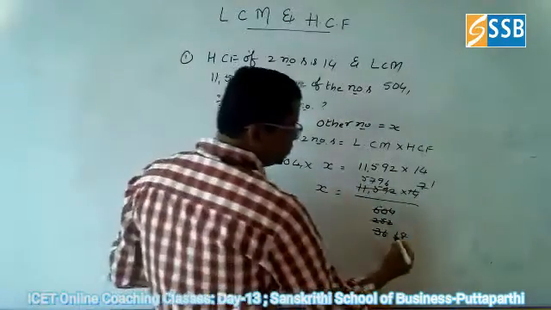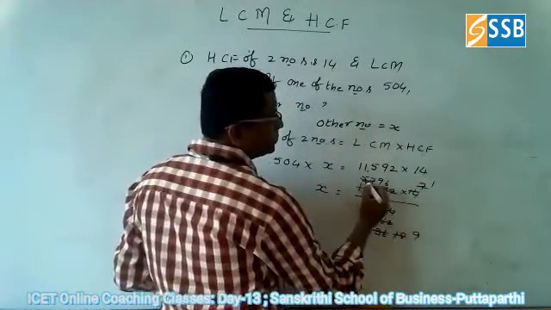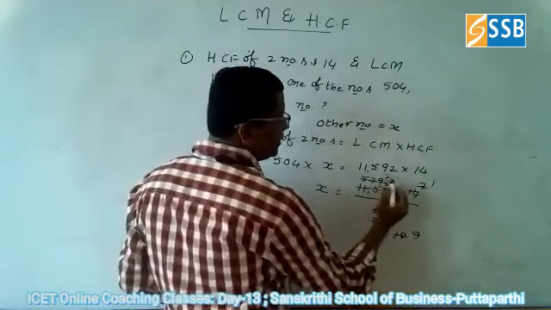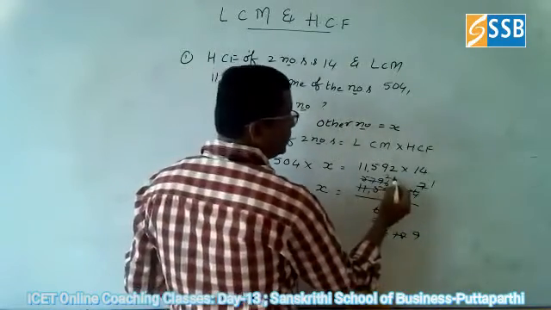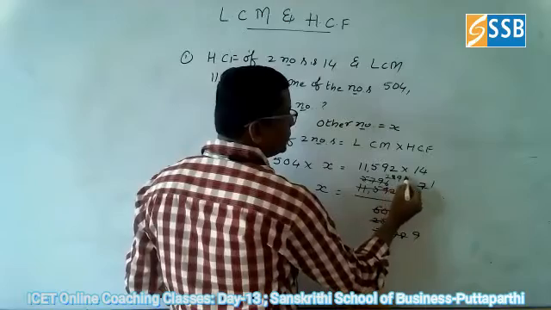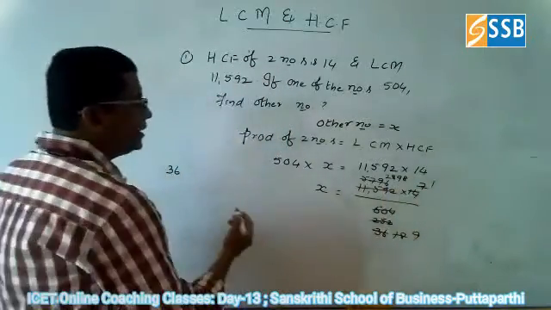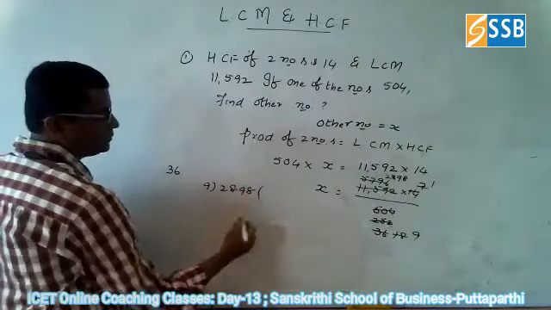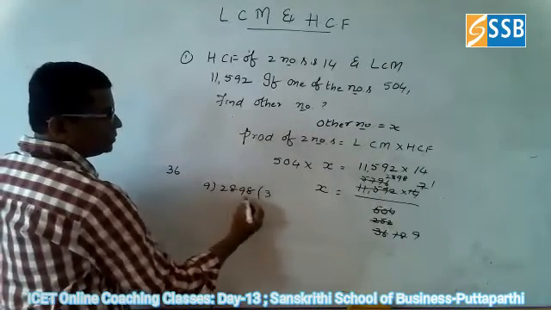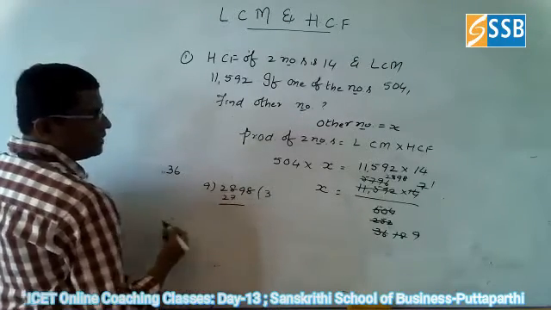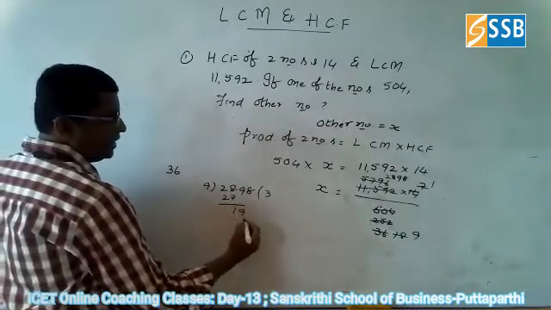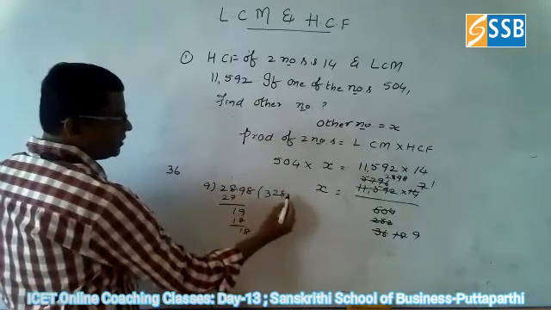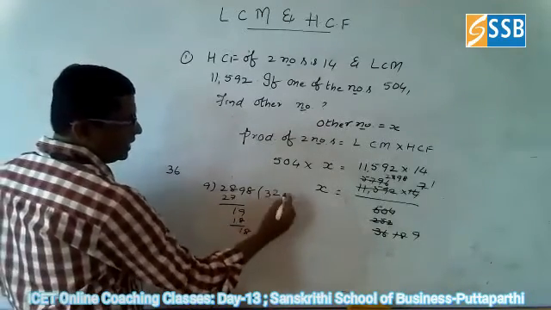Again go for 2. Directly you can divide it, no problem at all if you have any difficulty. 2 2s are 4, 2 8s are 16. 9 3s are 27. 9 2s are 18. 9 8s are 72. 9 2s are 18 again.